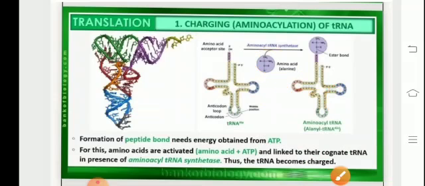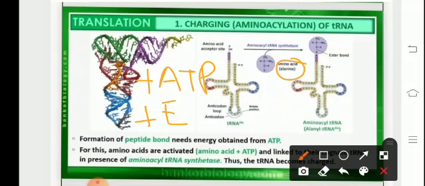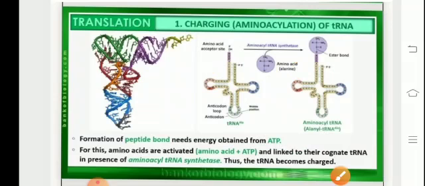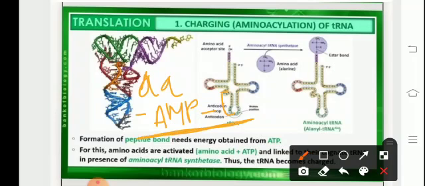If we take the amino acid to be methionine, because the starting codon is AUG, or the amino acid given over here, alanine, then the amino acid plus ATP plus the enzyme, aminoacyl tRNA synthetase, will form a complex, which can be written as amino acid-AMP-enzyme complex, that is the aminoacyl-AMP-enzyme complex.